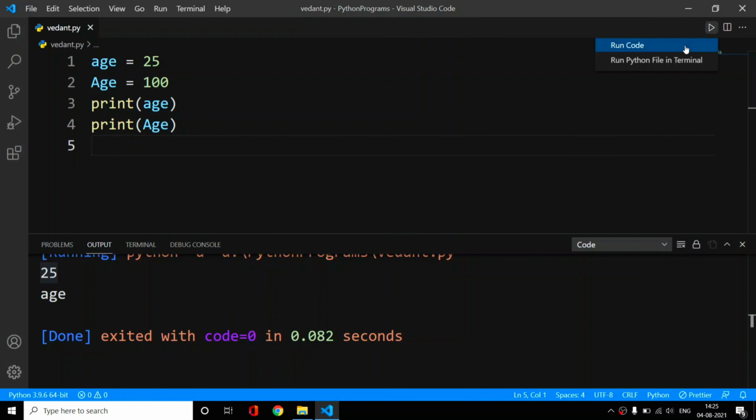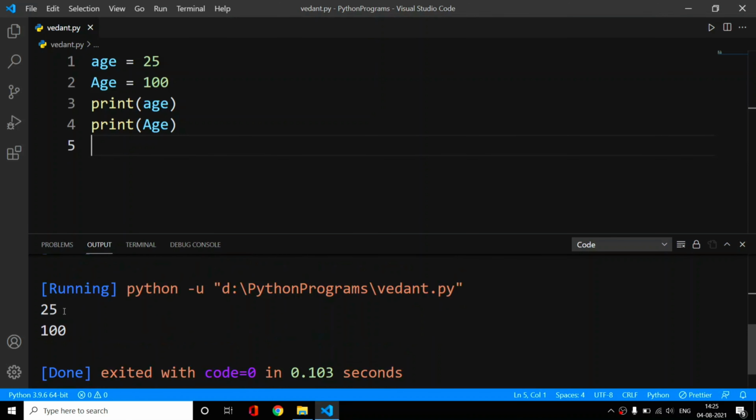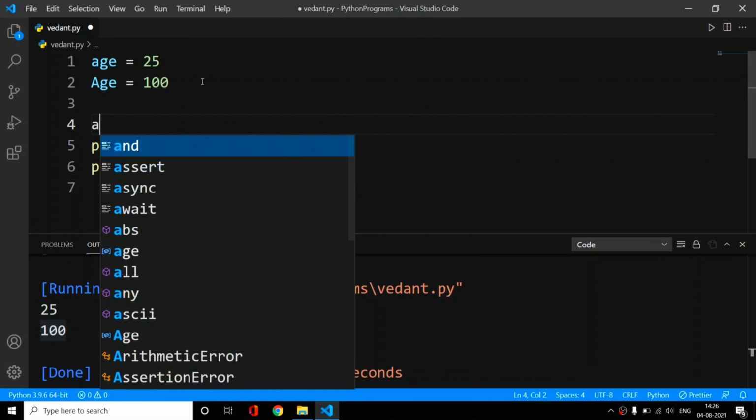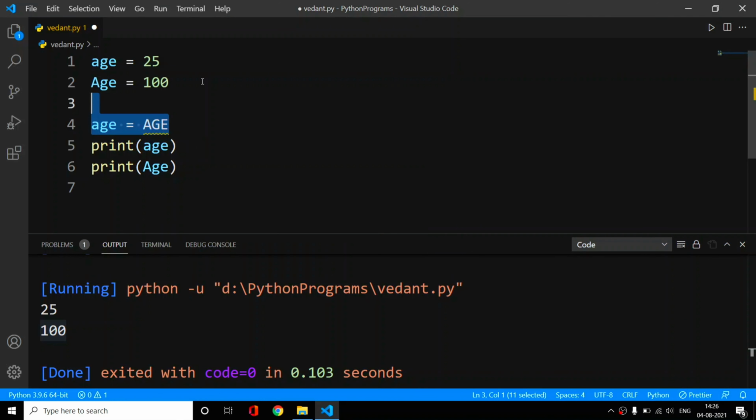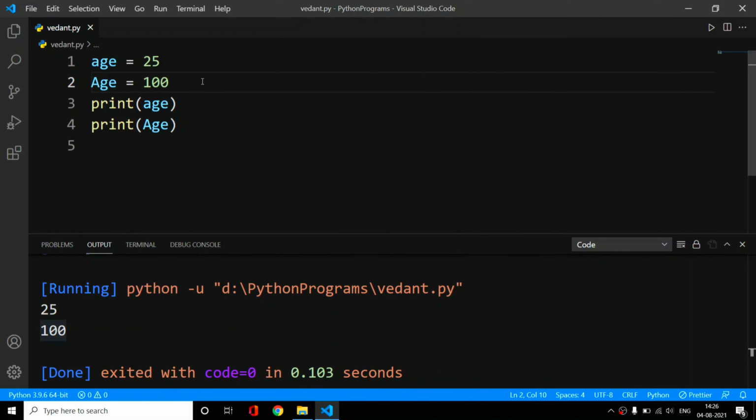Now let us check this out. We have first 25 as an output, which is the output from our third line, and then we have 100, which is the output from our fourth line. So as you see, capital and small are different in Python. So variable Age and variable age both are different. Python is a case sensitive language, and case sensitive means that it differentiates between capital and small letters. So this is something about our variables.